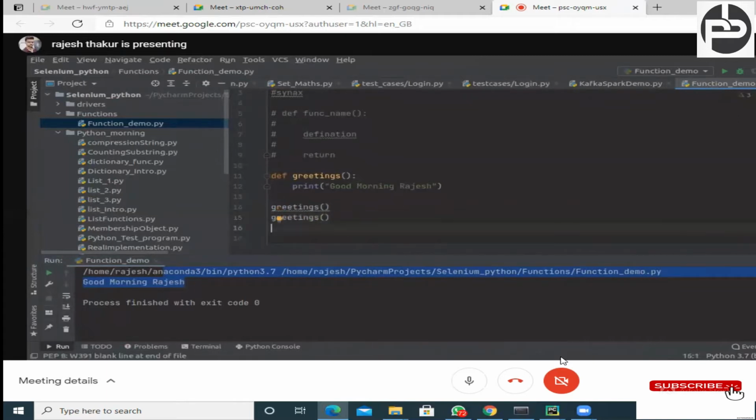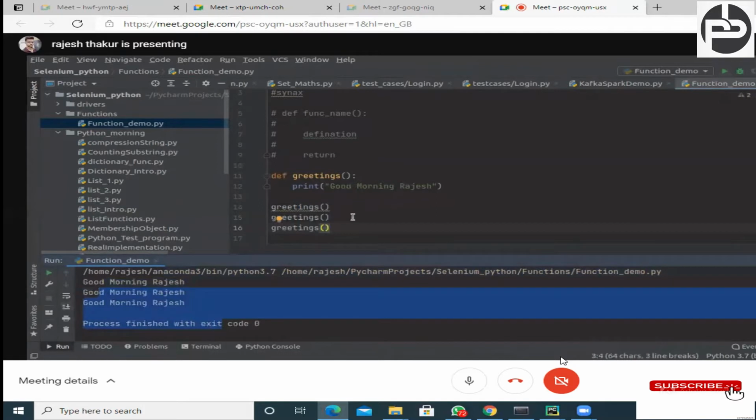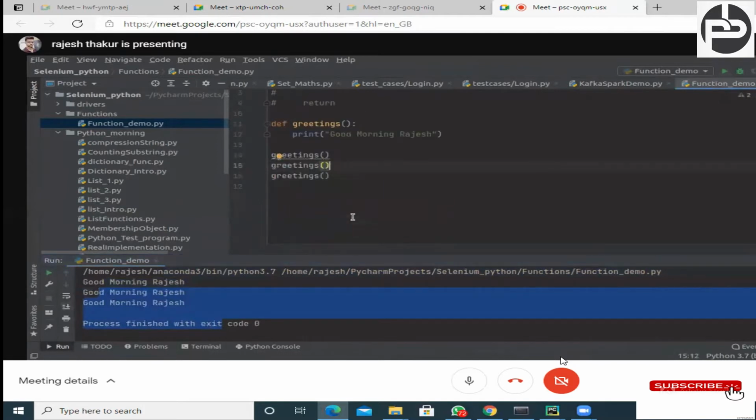Let's suppose you want to call it 50 times, you no need to write this print good morning Rajesh multiple times. Only you have to call this function, and good morning Rajesh will get printed. Understood? This is one of the benefits of the function. Right now we have only one line of code, but whenever we go into production, we can have multiple lines of code in a single function.